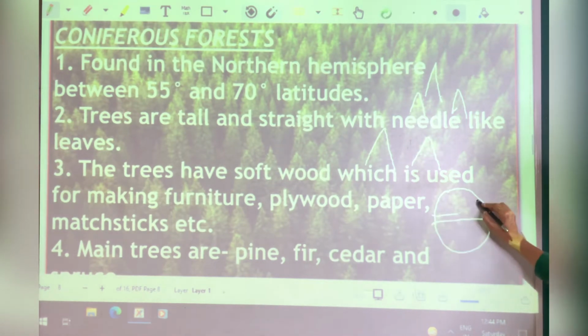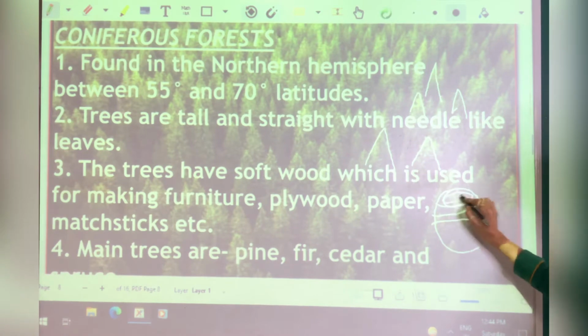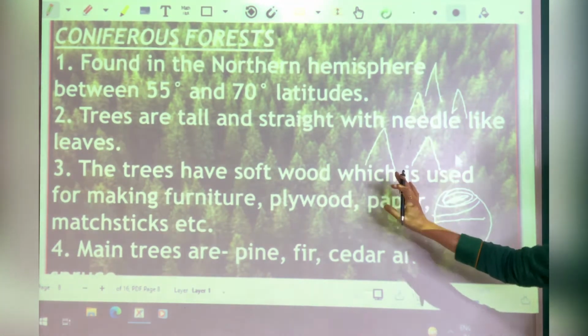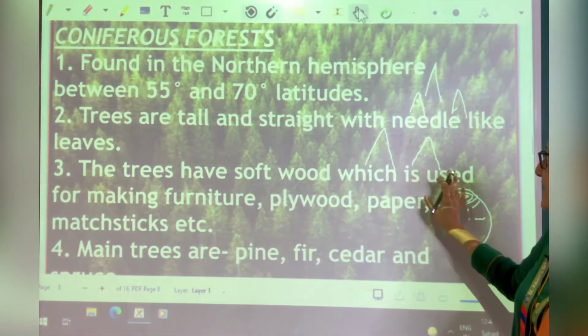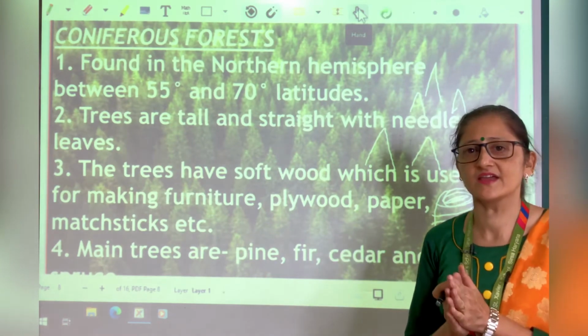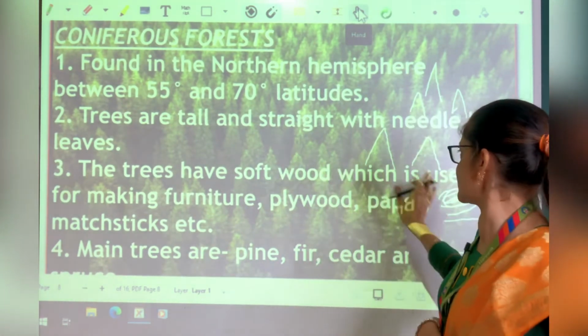0 degree equator, Tropic of Cancer, Arctic Circle. So in these areas these trees are found. So trees are tall and straight with needle-like leaves. Now why are their leaves needle-like? Because in these areas